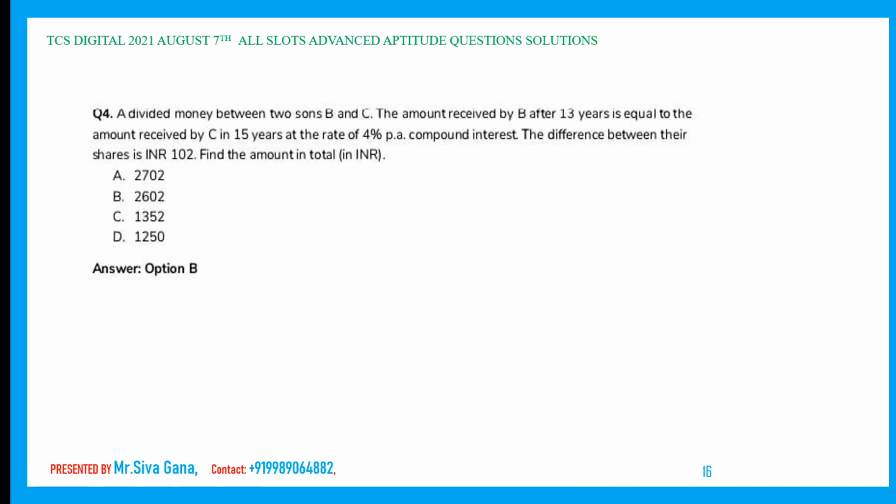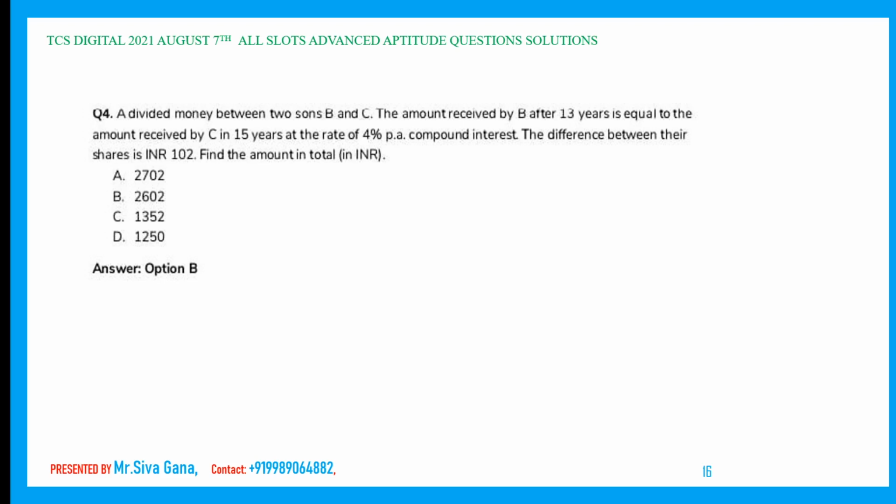A divided money between two sons B and C. The amount received by B after 13 years is equal to the amount received by C after 15 years at the rate of 4% compound interest. The difference between their shares is 102. Find the amount in total. Okay. A divided money between two sons B and C.